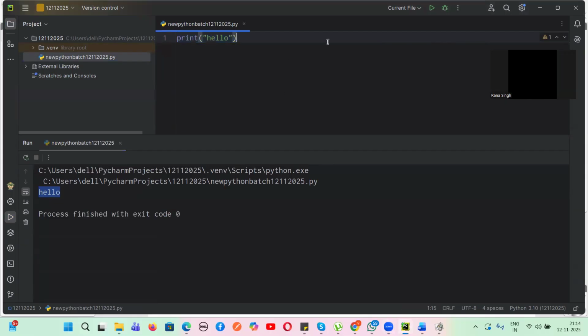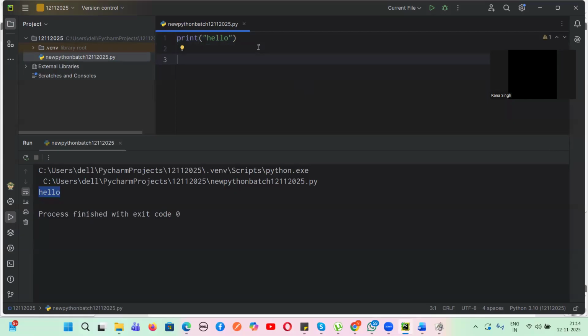Anyone, guys? Any doubt? How to write the code? How to create a file? How to create a project? Any doubt, guys? Anyone? What about Rupa? Sumati? No, Vikram. I'm good. Sumati, are you clear how to create a project? Yes.